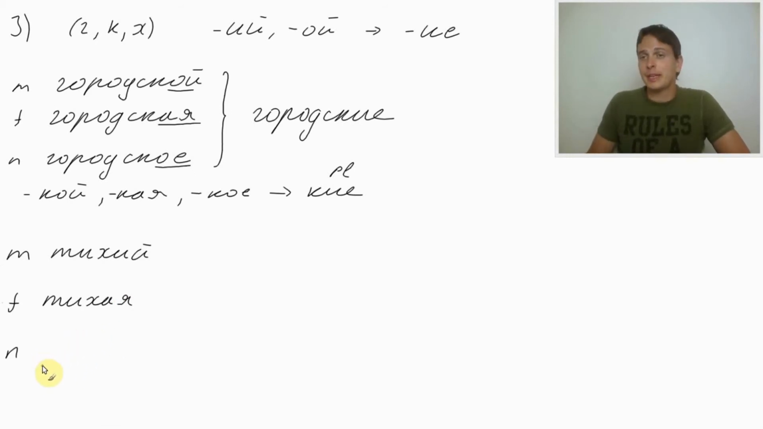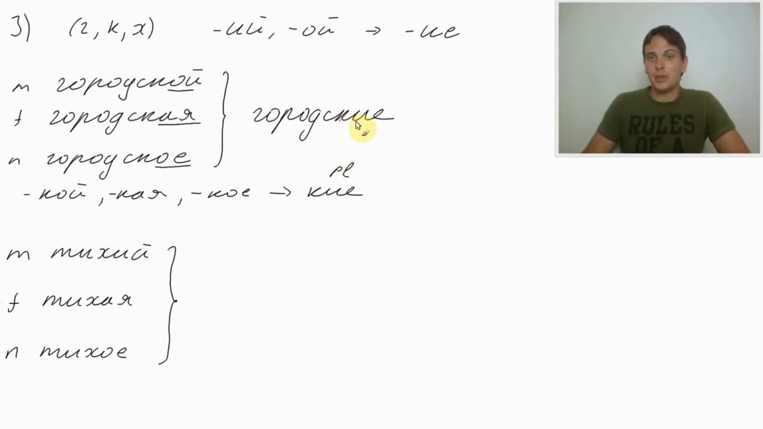And let's take neutral. Well, how would we make silent village? Village would be село. Село is neutral. It ends in o, село. Тихое. We need to replace the last two letters with ое. Тихое село. Silent village. And the plural, silent villages, would be тихие. We are taking the ending ие. Тихие.